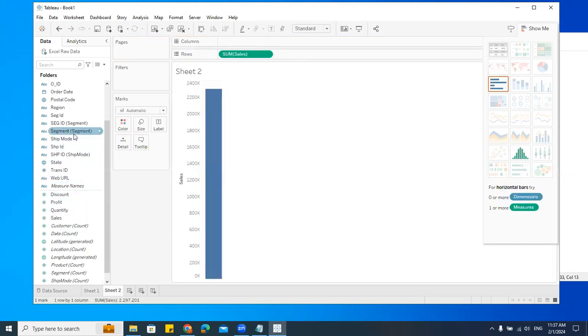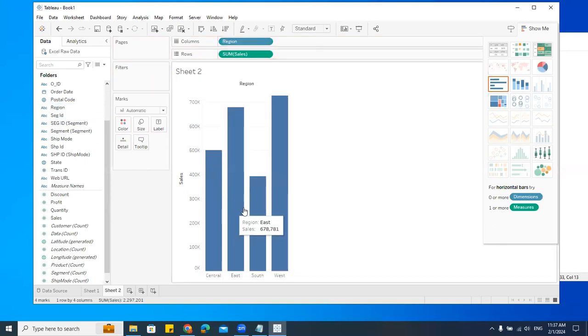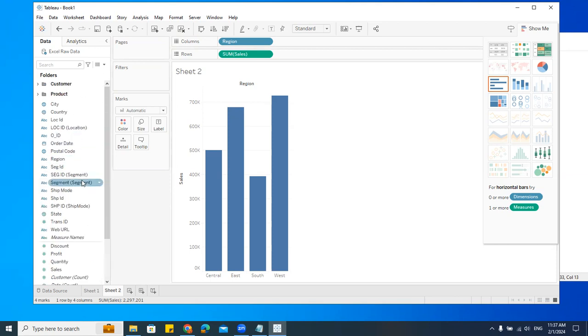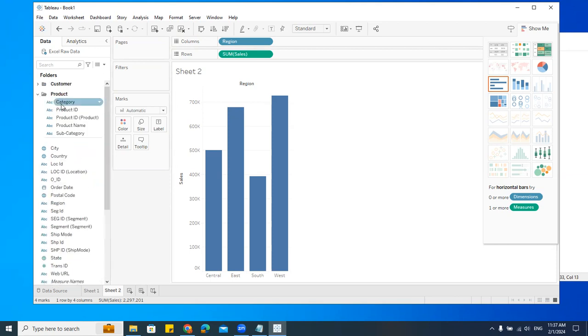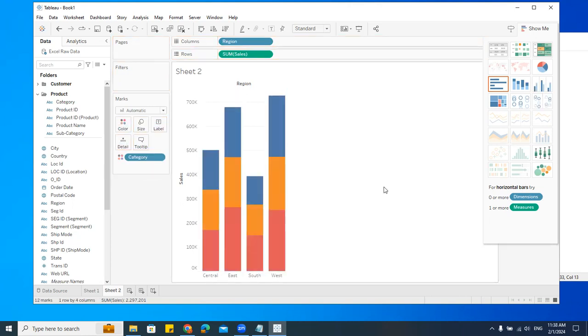Sales and region. Okay. I want to create a stack. When I say stack, that means I need to have one more column. Right? Now I'll go here, take the category, drag this, which is a different column, and drop it here in this color. Can you see that?